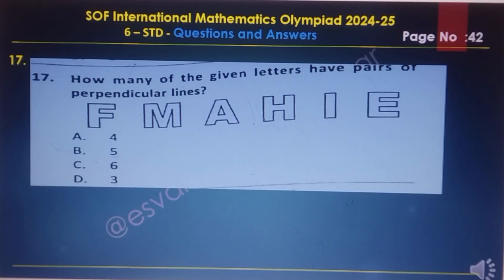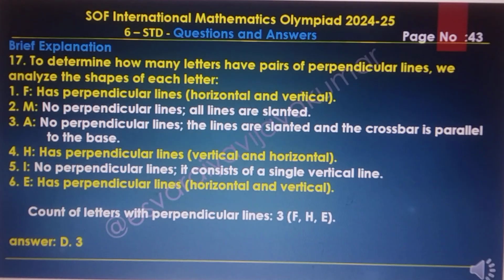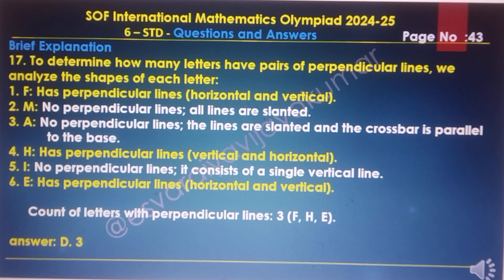Question number 17. How many of the given letters have pairs of perpendicular lines? Your answer of this question is 3. To find how many letters have pairs of perpendicular lines, we analyze the shapes of each letter.